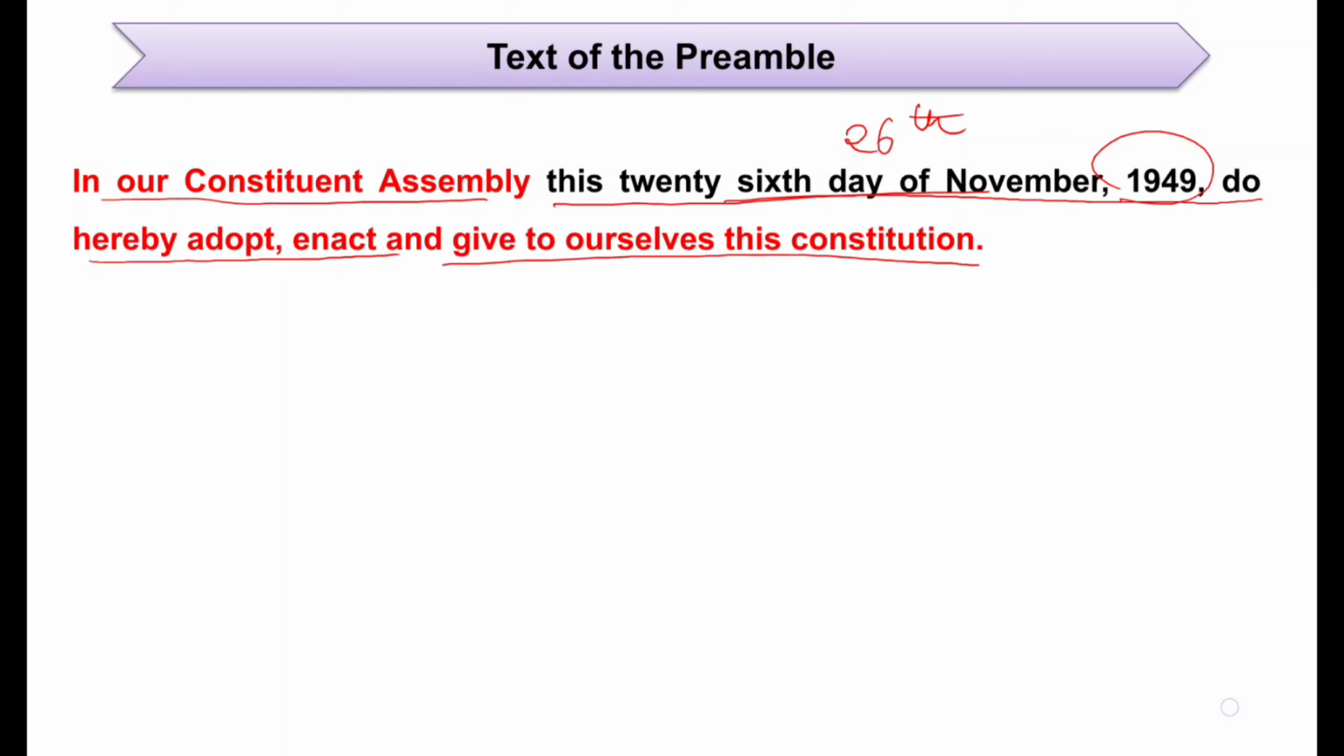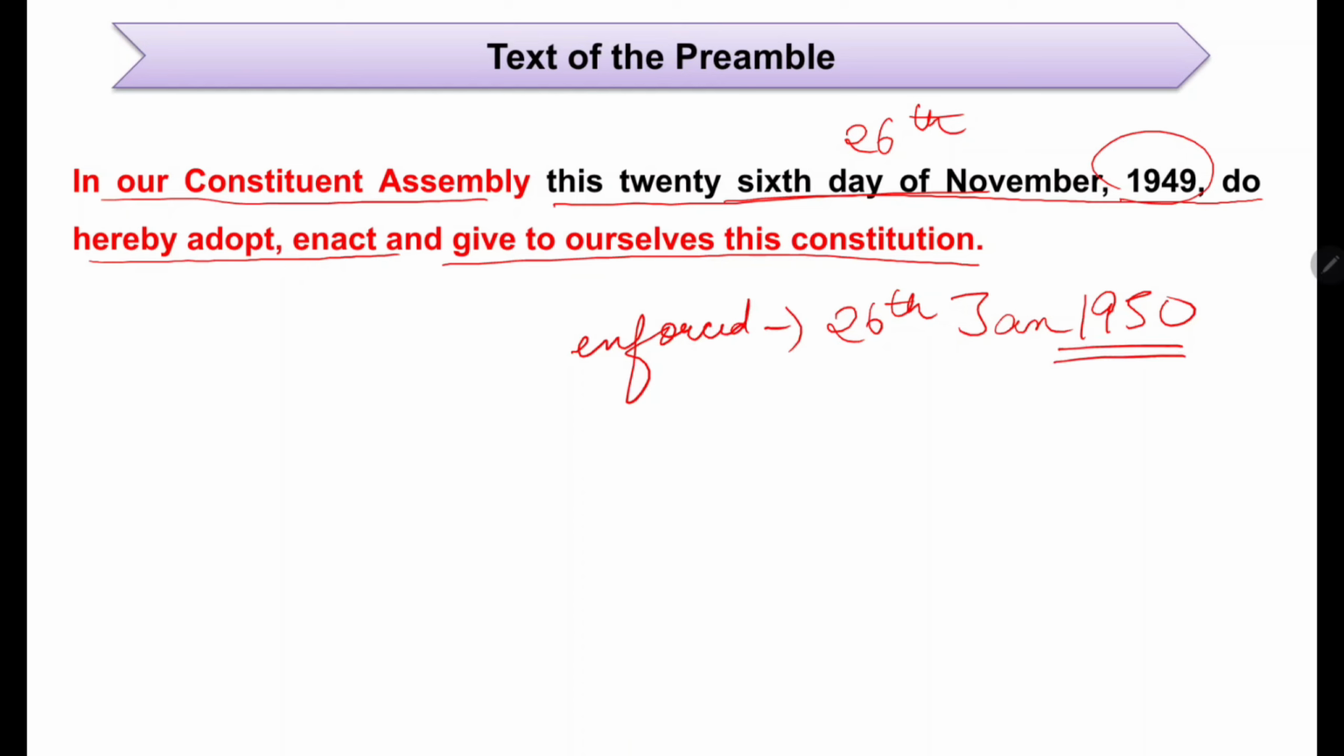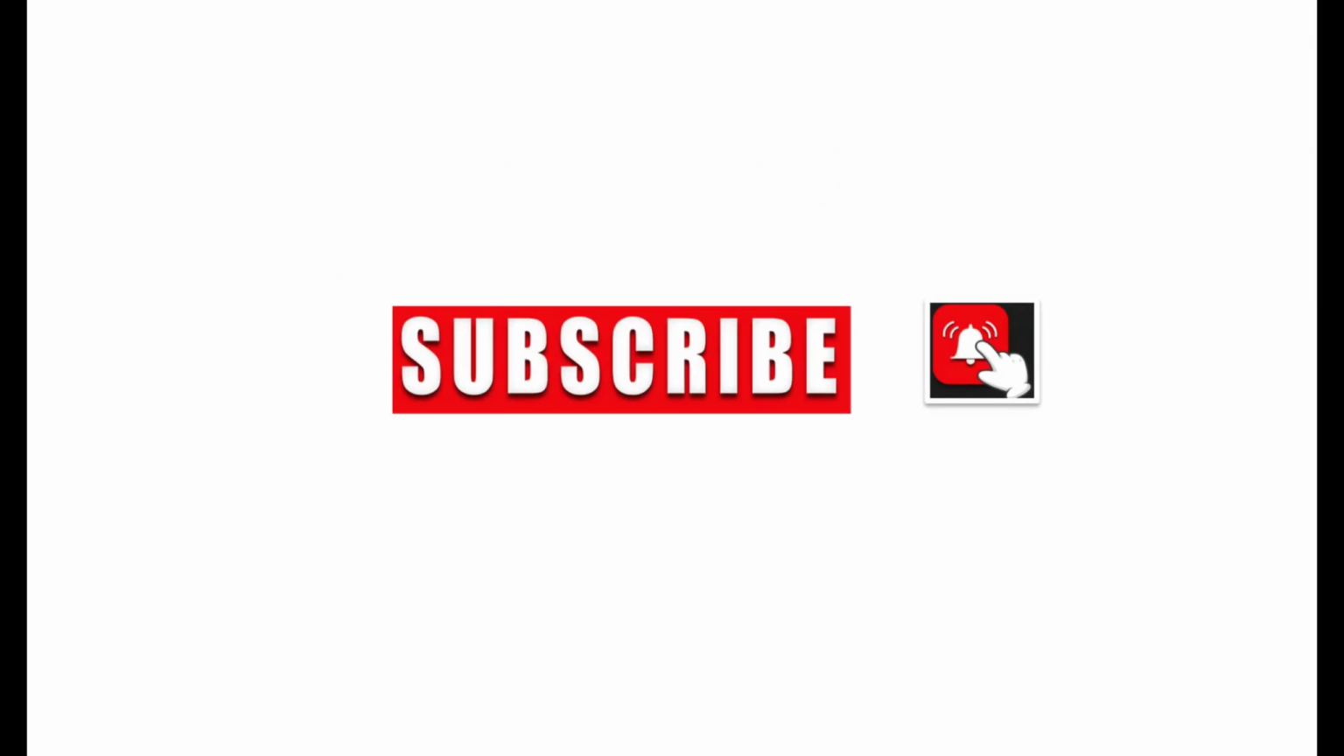So we'll see in detail about the preamble now. After 1 month of its adoption, it was enforced on 26th January 1950. This is the enforcement day. So it was adopted on 26th November and enforced from 26th January 1950. Let us see in detail about this preamble.